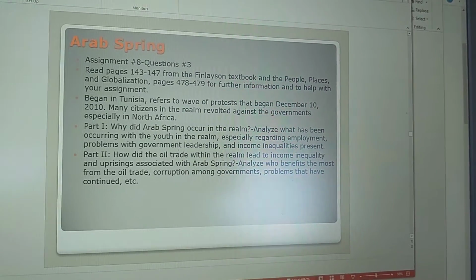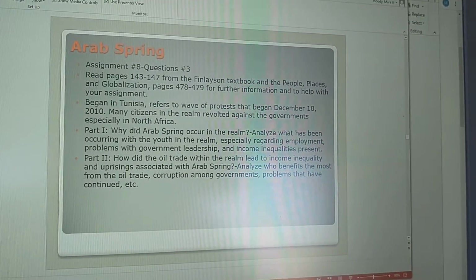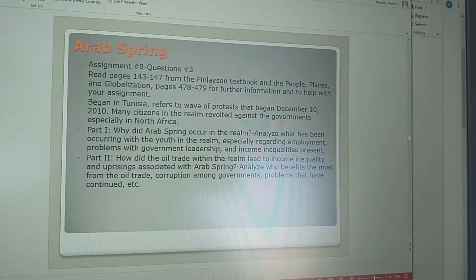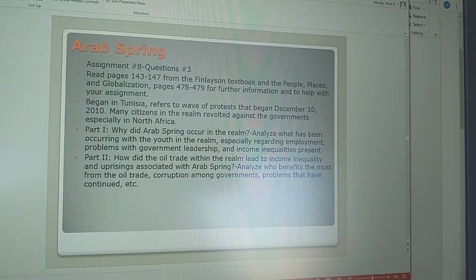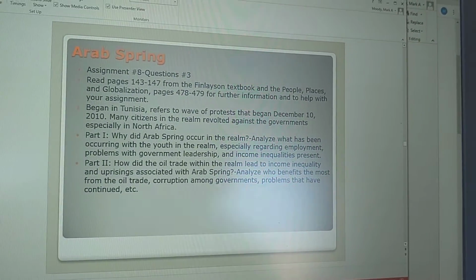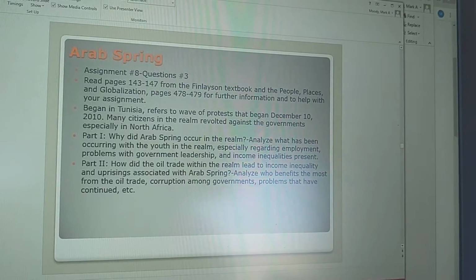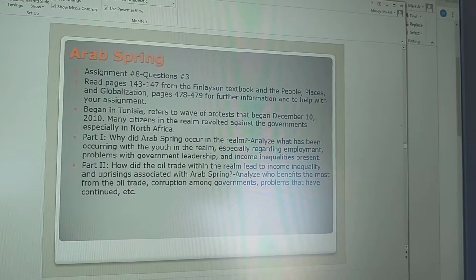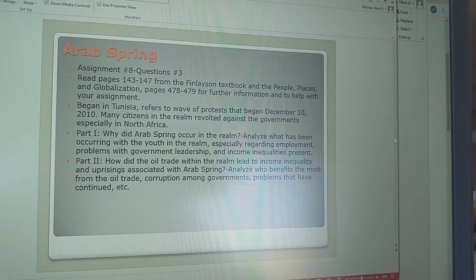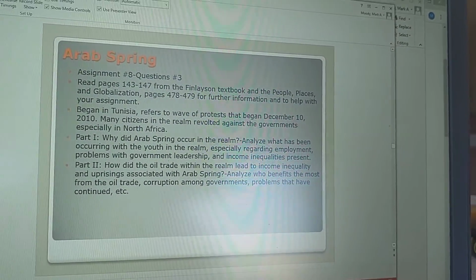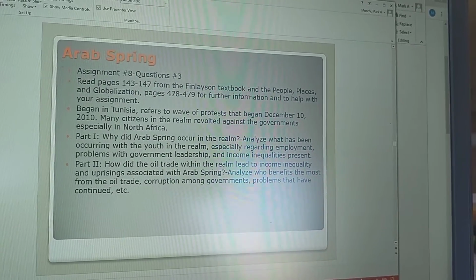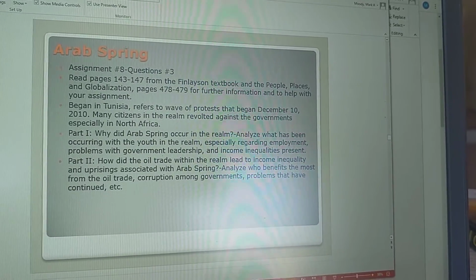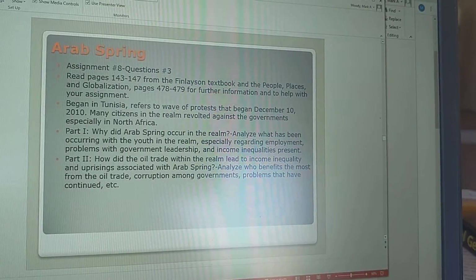For part 2, you have to explain how the oil trade led to income inequality and also led to Arab Spring. Unlike the oil trade here in the United States, and in particular here in Weld County, where there's a lot of oil, I mean, 90% of the state's oil is in this county, you're not having the same problems as the Middle East. Here are some questions to ask. Is the oil taxed in those countries, Egypt, Libya, etc., in order to benefit school districts like the Greeley School District, Windsor, Pawnee District, etc.?